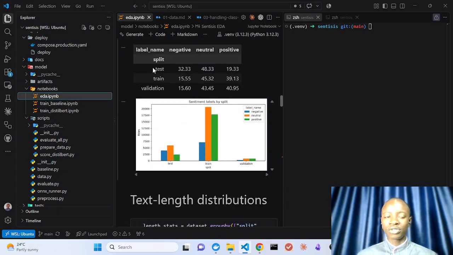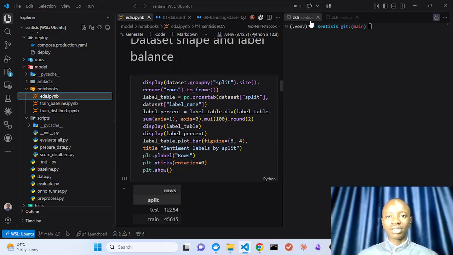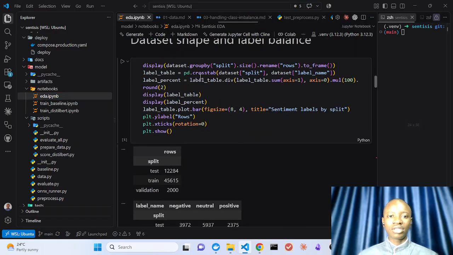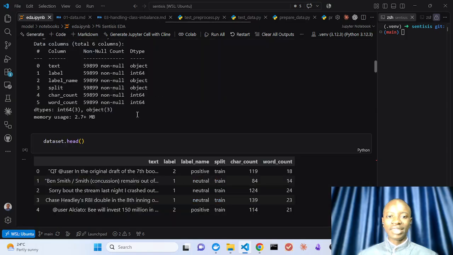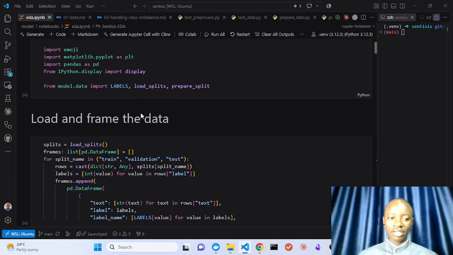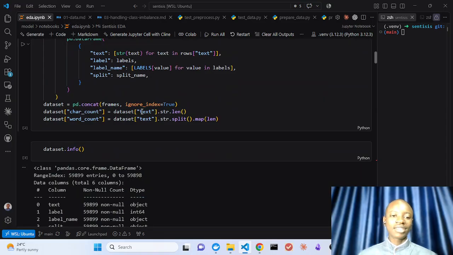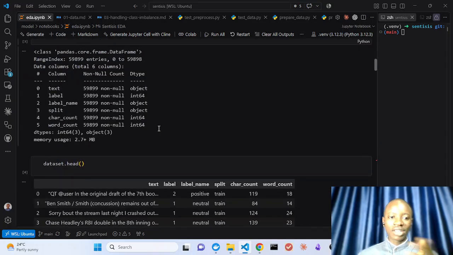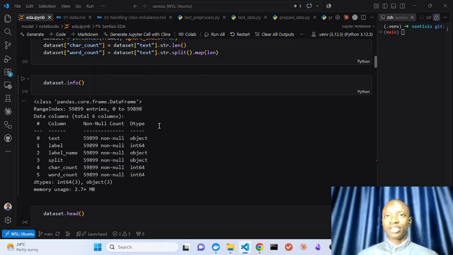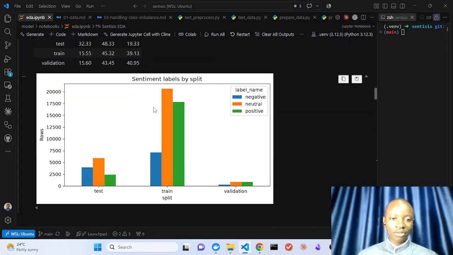The exploratory data analysis, so that I could easily visualize the data and also make decisions from it. The exploratory data analysis helped to see that the data is actually skewed. We have a skewed data set. Looking at one diagram here, we could see that in the three splits, neutral is the highest category of the three.